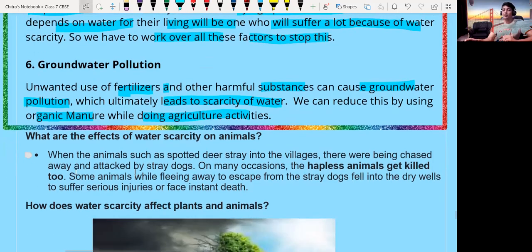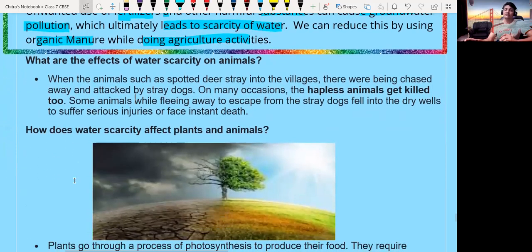Now we will discuss important questions related to the scarcity of water and its effects. The first question: what are the effects of water scarcity on animals? When animals such as spotted deer stray into the villages, they are chased away and attacked by stray dogs.